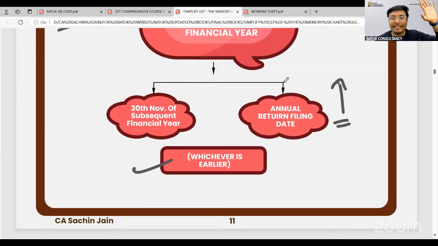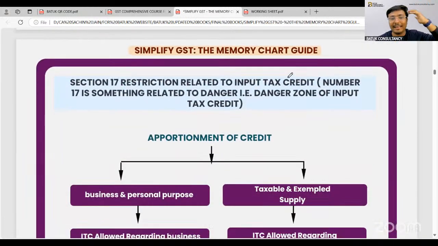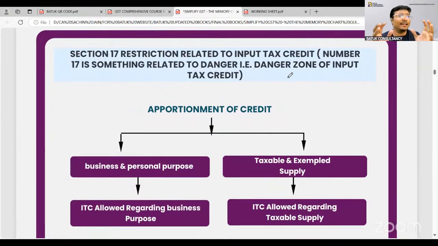So you all are enjoying these charts, you all are getting the points. Now we have discussed that if you are using any inward supply in the course or furtherance of business, yes, ITC is there, you just need to fulfill these conditions. Now government is saying that yes, you can claim the tax credit, but we also need to impose certain restrictions that in this scenario you will not be eligible to claim the input tax credit.